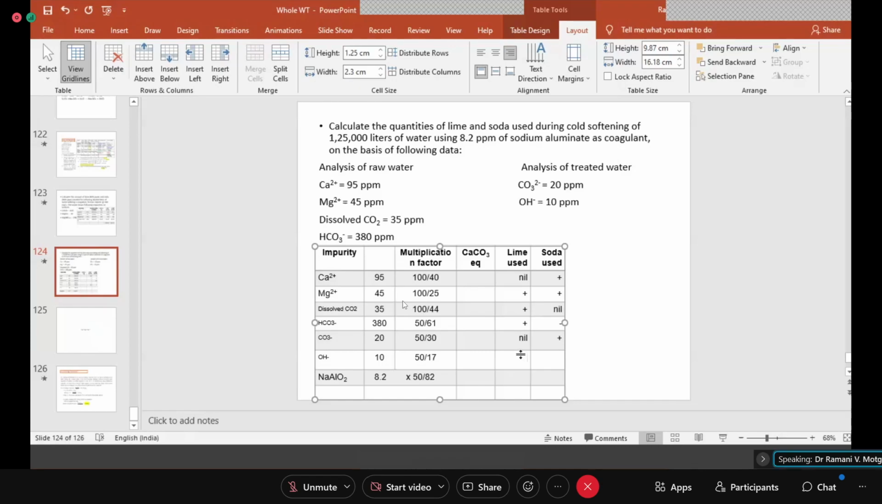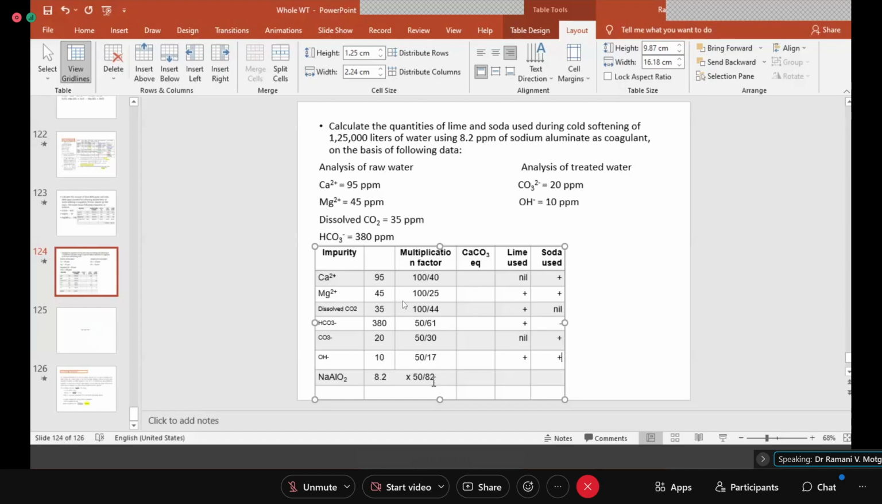Hydroxide is there in the treated water. That means more of calcium hydroxide was added. So it will be plus here. If more of calcium was coming in the water through your chemicals, that means soda is also coming to remove it. Then sodium aluminate, NaAlO2.